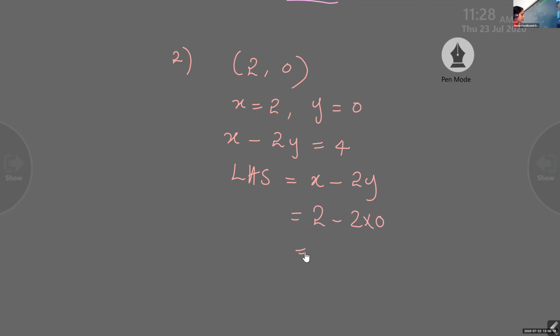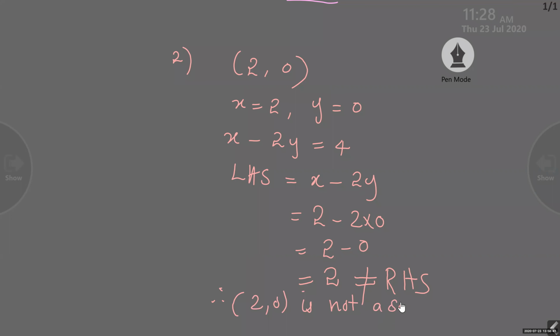What is 2 into 0? 0. 2 minus 0, what is the answer? 2. Is it the RHS? No. RHS is 4. It is not equal to RHS. So the conclusion is (2, 0) is not a solution.